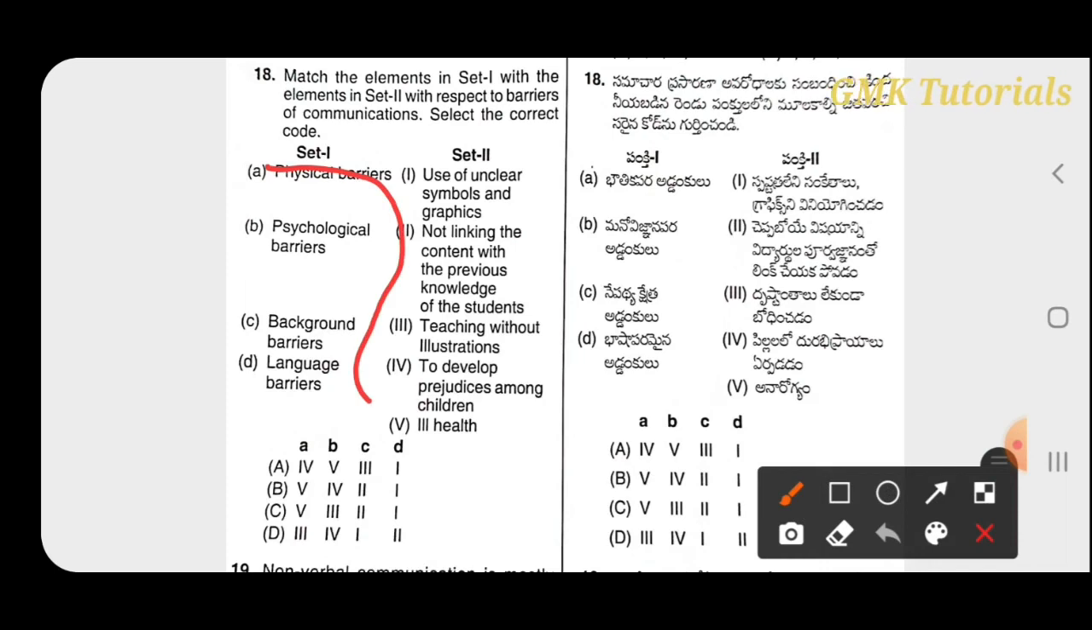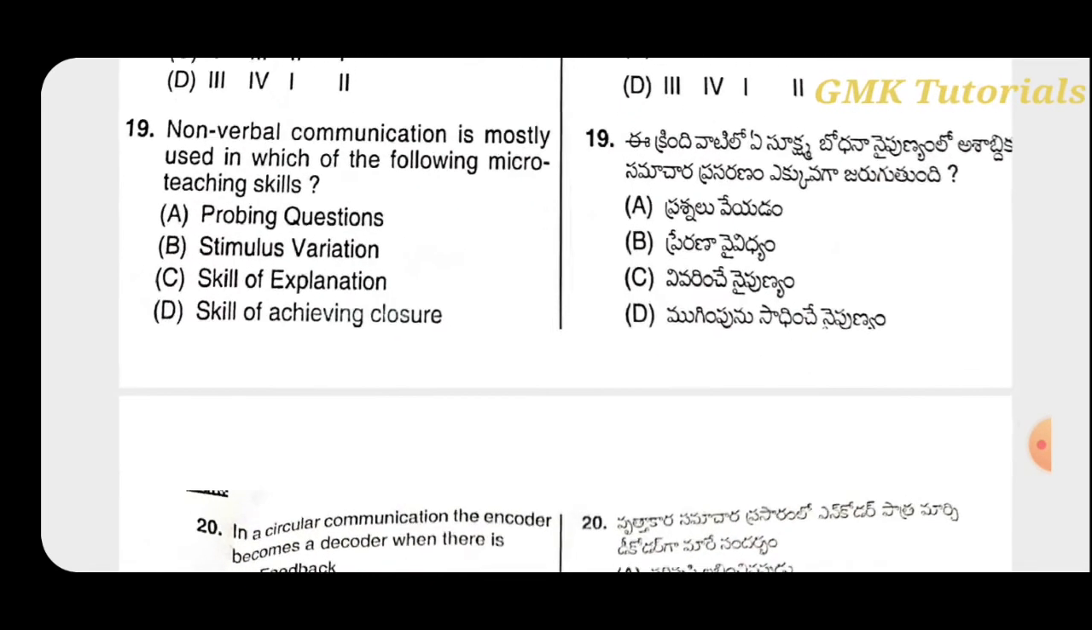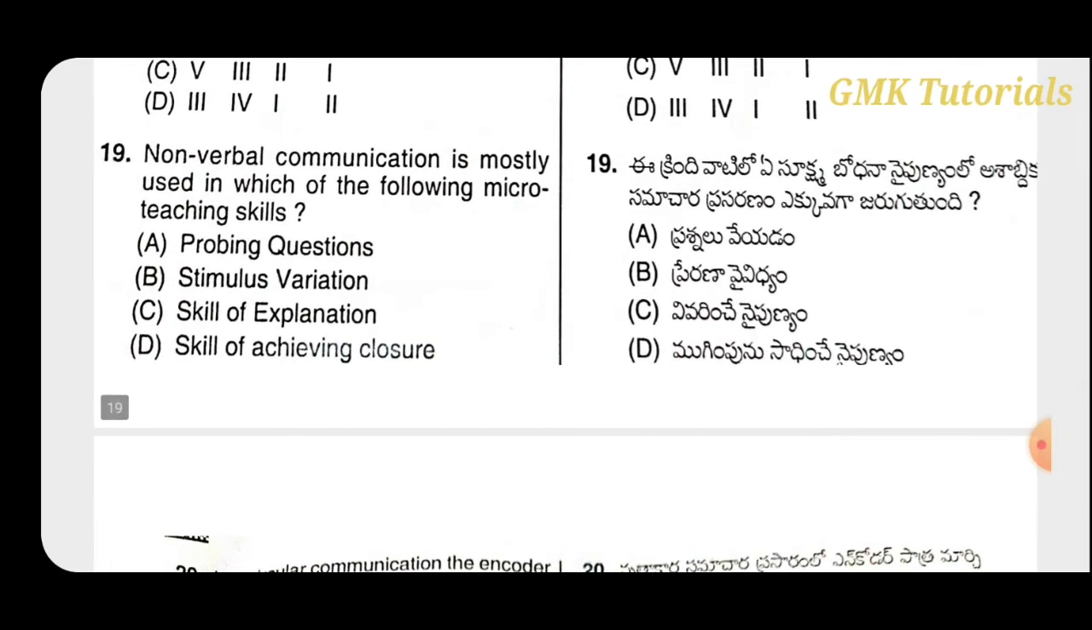A is related to 5, psychological barriers, that is to develop prejudice among children. So the first one is fifth and the second one is fourth, so B is the right answer. Background barriers means it is not linking the content with the previous knowledge, and language barrier means use of unclear symbols and graphics. Next question, non-verbal communication is mostly used in which of the following?